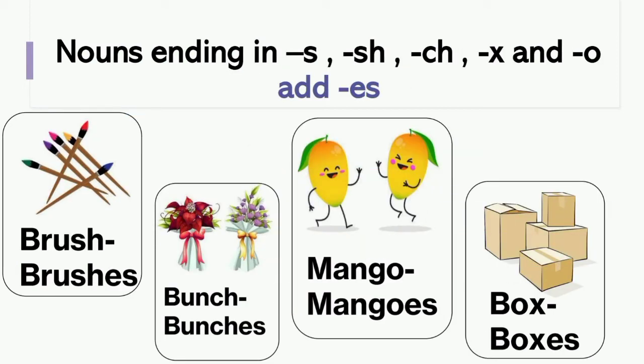Nouns ending in s, sh, ch, x, o add es. Brush has become brushes. Bunch has become bunches. Mango has become mangoes. Box has become boxes.